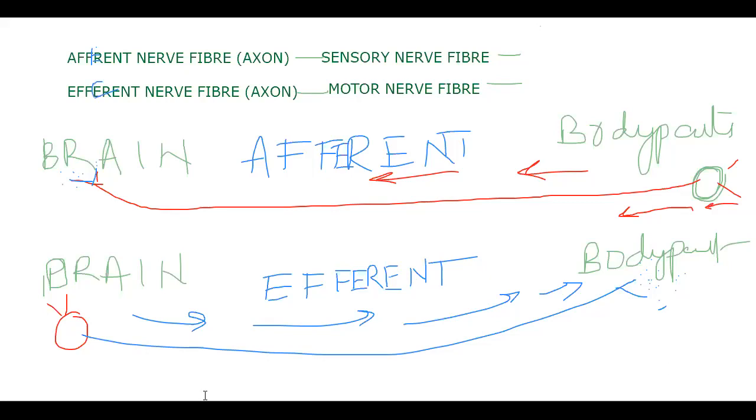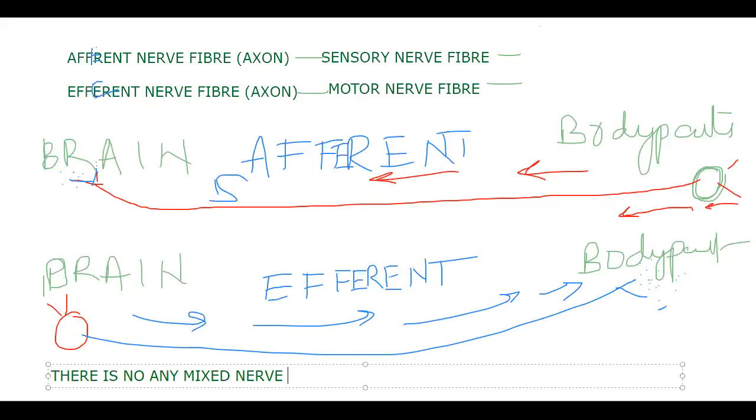Now I am framing a statement here. People will get confused, so if you don't know, that is very good actually. There is no any mixed nerve fiber. Mixed nerve fiber would mean that if an impulse is passed from the body parts to the brain, we call it afferent. From the brain to the body part, if information is passed, we call it efferent or motor. Afferent or sensory, efferent or motor. So there is no mixed nerve fiber.